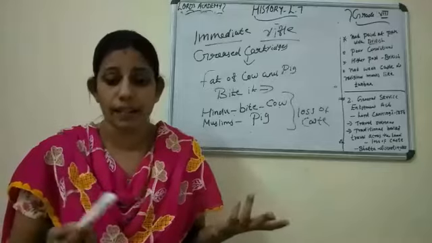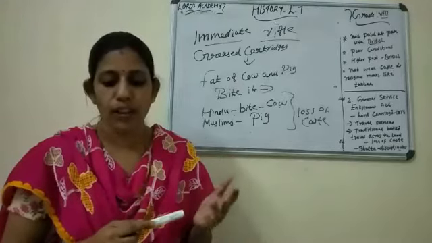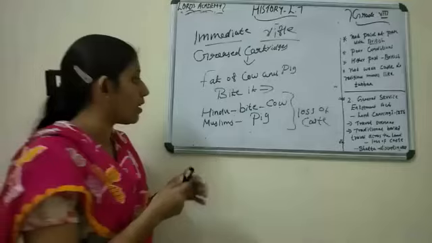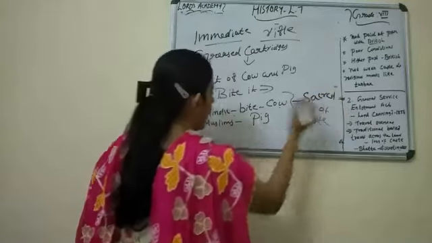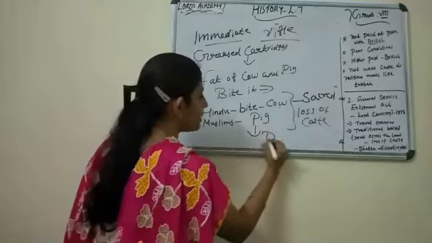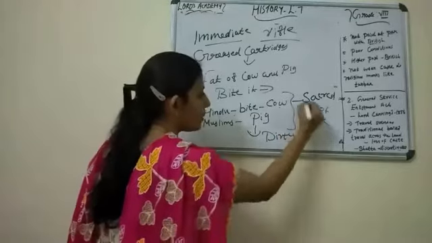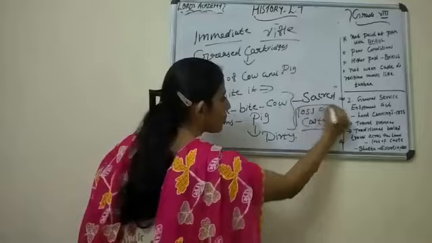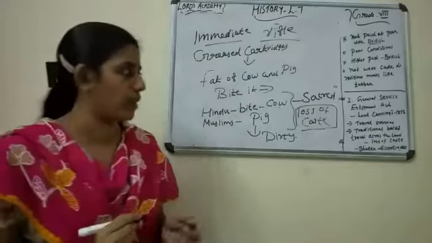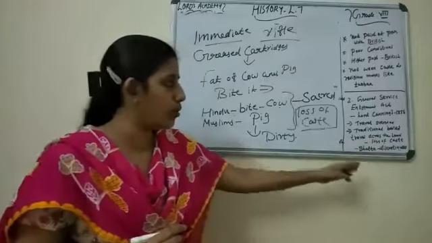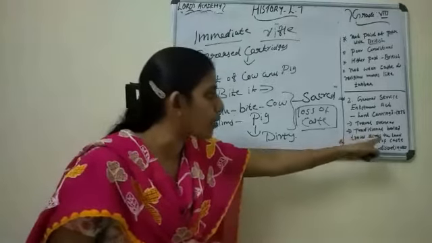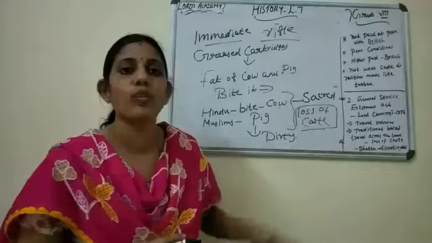They were very angry at this because the Hindus considered the cow very sacred, and for the Muslims the pig is dirty. So that means it is a loss of their caste and religion. Already we discussed in the General Service Enlistment Act also, to travel across the sea means loss of caste.